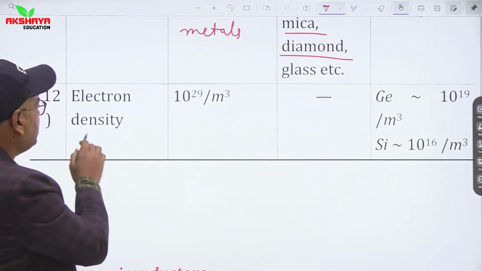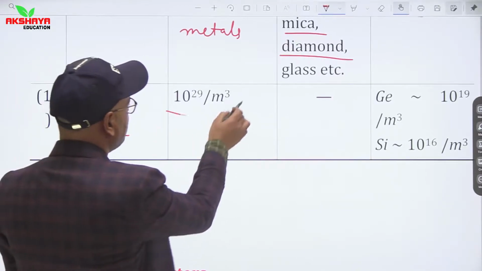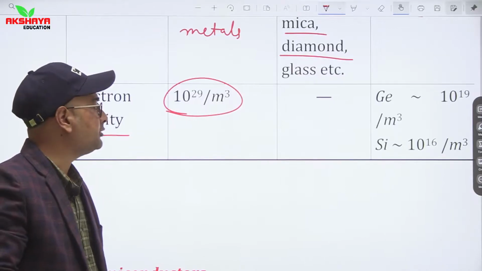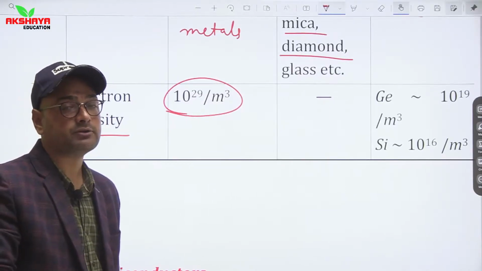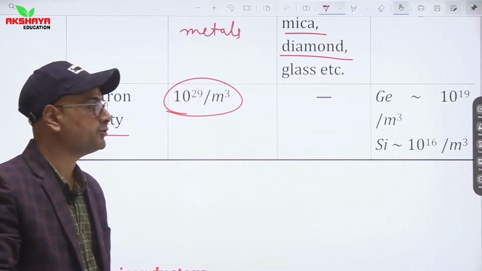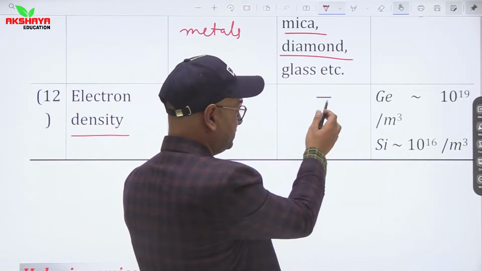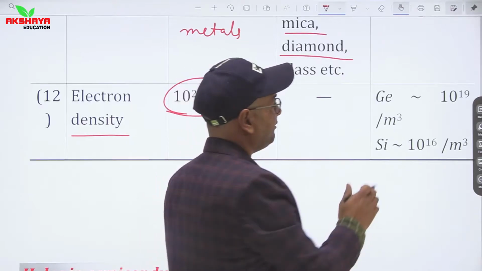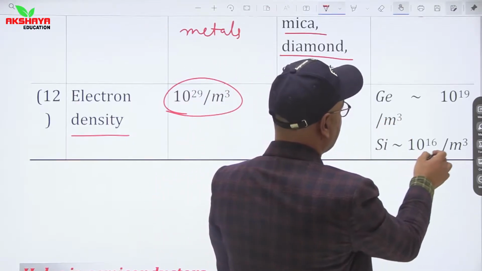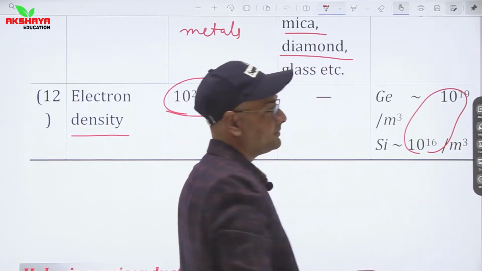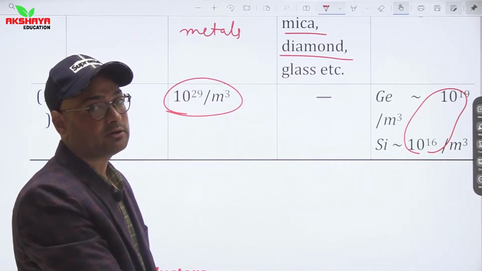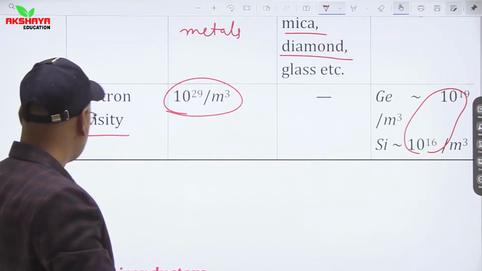If we talk about electron density, then maximum electron density is in case of conductors. It means 10 to the power 29 free electrons are there in 1 meter cube volume. In insulators, there is no electron density, and in semiconductors it is almost 10 to the power 16 to 10 to the power 19 number of electrons or holes per meter cube volume.